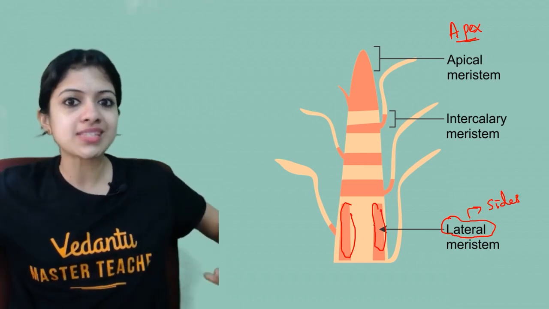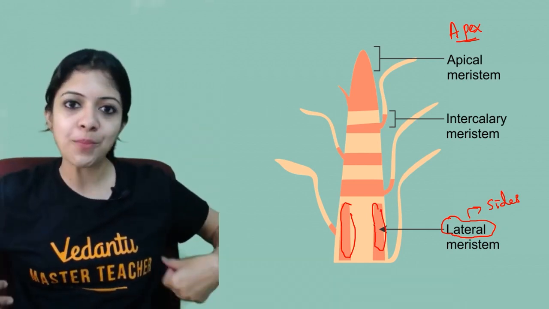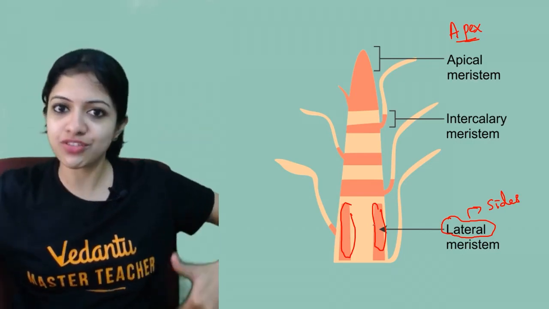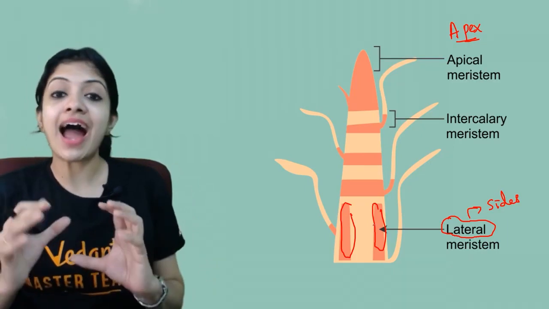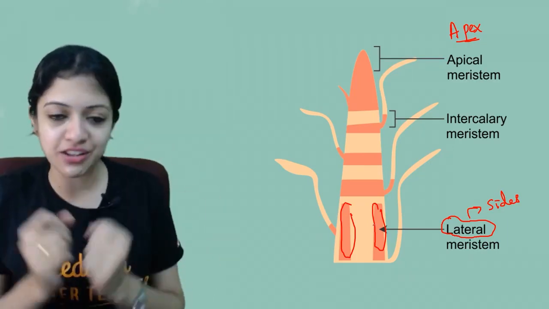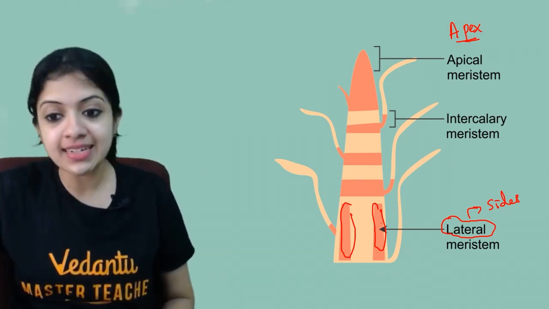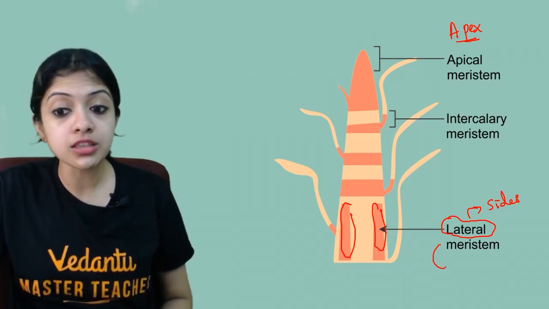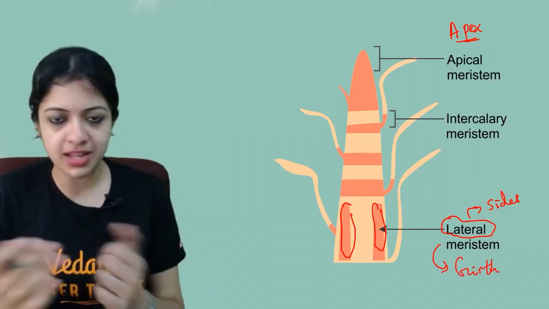Like they are continuously dividing on the sides of the plant body. Forget plants. Even if it happens in your body, tissues on the sides of your body keep on dividing. It will add to growth of your circumference, growth of the diameter of your body. In a plant body, this is what they do. They result in an increase in the girth of the plant body. Girth is basically fatness of the plant body.